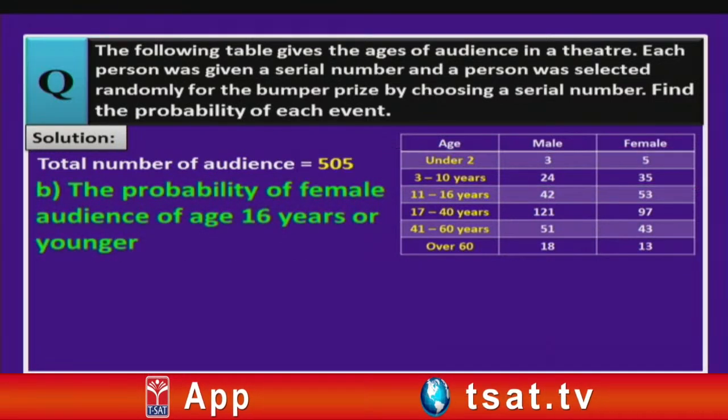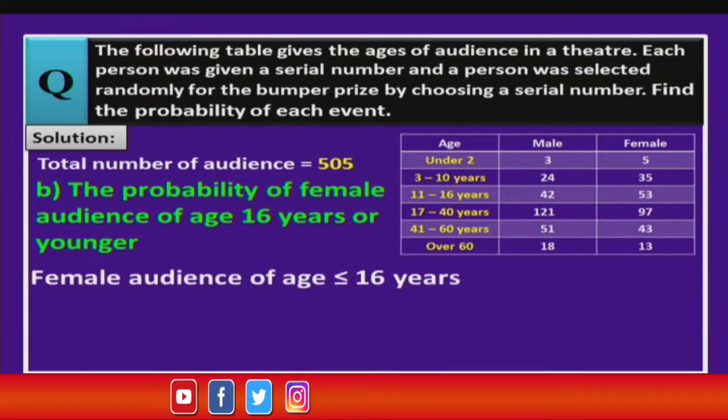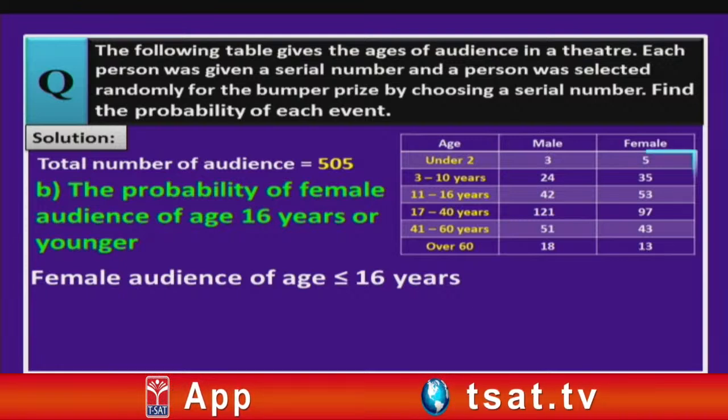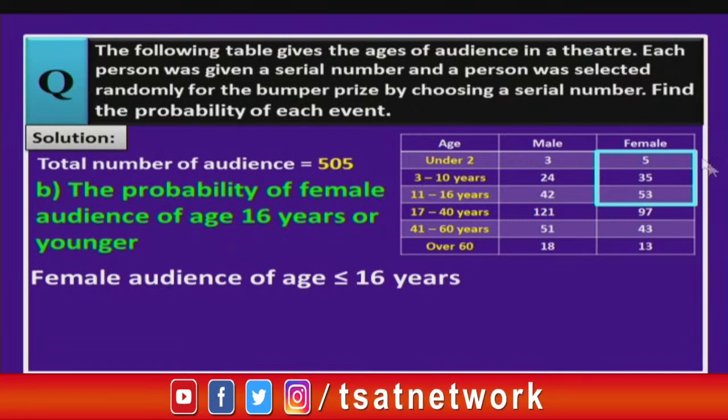Let us move on to our next question, that is probability of female audience of age 16 years or younger. So, children, here we are going to find female audience whose age will be less than or equal to 16 years. Here again in these 3 rows, that too only in the female category, because the question is the probability of female audience of age 16 years or younger. So, we take only female audience here.